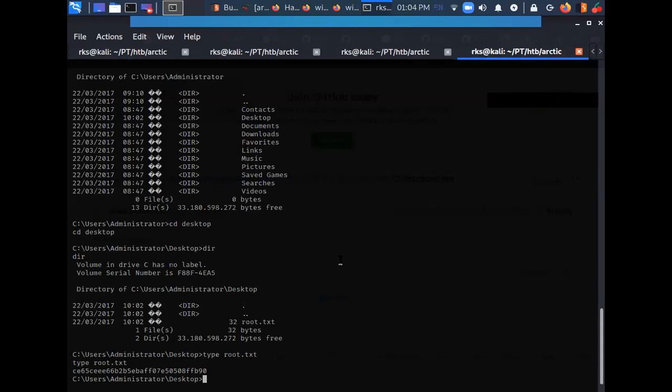Anyways, you just do one thing. Mail me the notes that you have created for the previous machine. I'll have a look, and I'd suggest you create a documented report for this machine as well, that is Arctic. Give it a try. There are multiple ways of rooting this machine. This is not the only way. So yeah, and that's all.